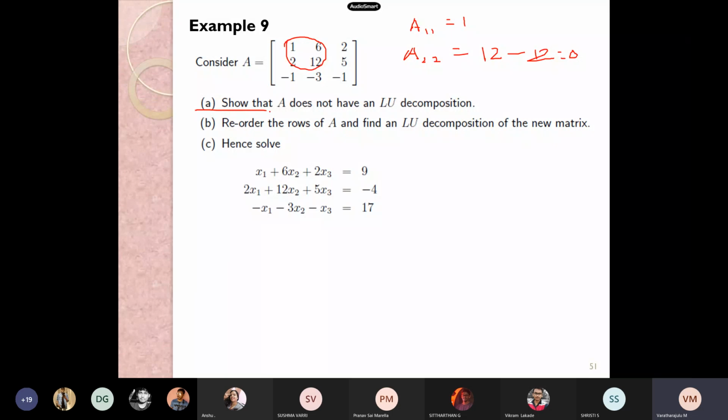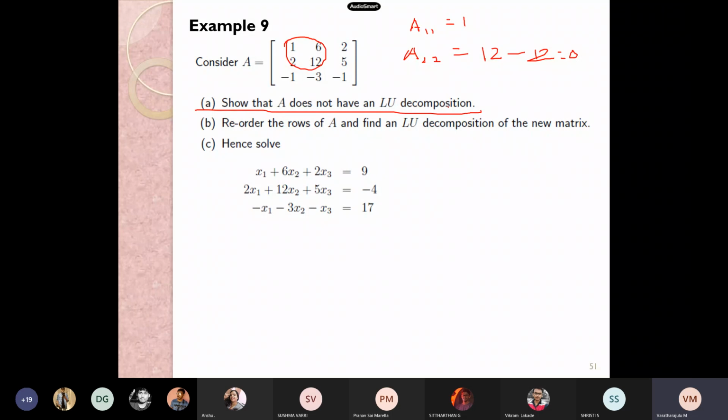So that is your first question: show that A does not have an LU decomposition. If a leading minor is 0, then it is not feasible to get an LU decomposition. You need to write that the leading principal submatrix A22 has determinant 0, therefore it does not have an LU decomposition.